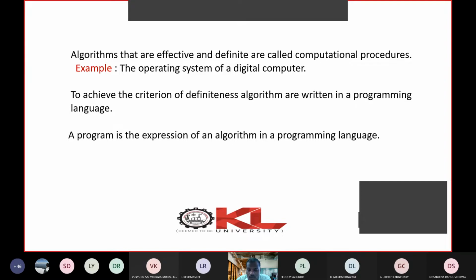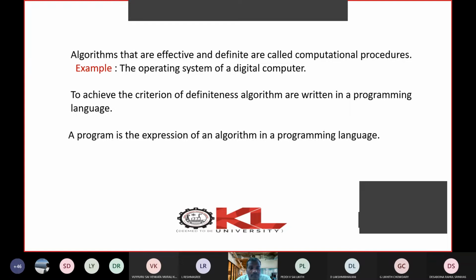Now can you try to think of the difference between a program and an algorithm? You may say that a program is a step-by-step sequence of instructions. You may also say that an algorithm is also a sequence of instructions or a step-by-step procedure to solve a problem.